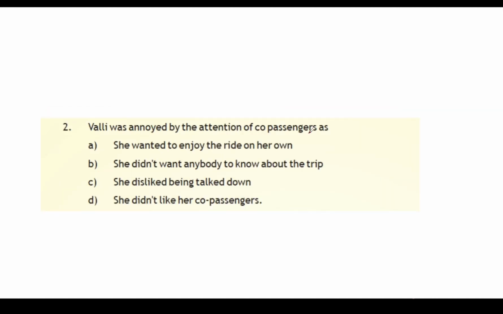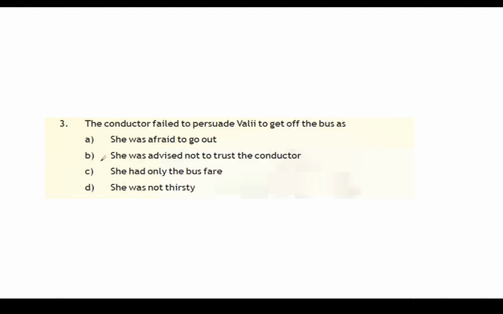Valli was annoyed by the attention of co-passengers as she wanted to enjoy the ride on her own. The conductor failed to persuade Valli to get off the bus as she was afraid to go out. She was not wise not to trust the conductor. She had only the bus fare. She was not thirsty. She was afraid to go out.